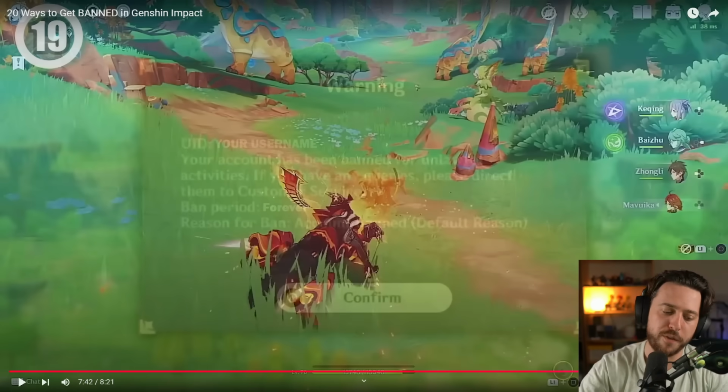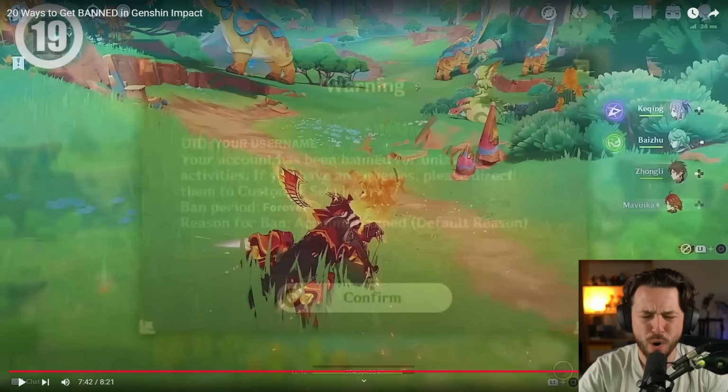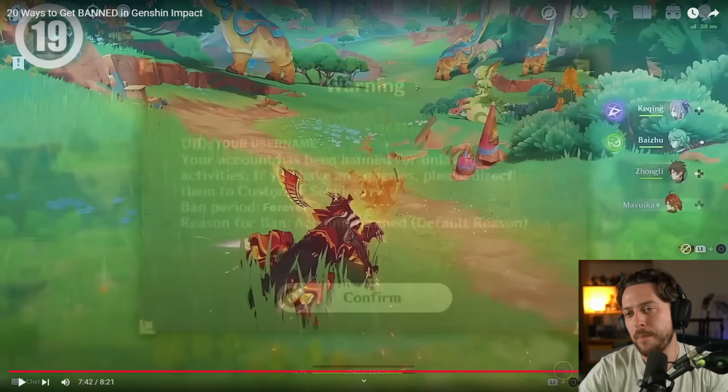This is a weird one for me because I get it. I do. Private servers have always been a quote-unquote bad thing for a lot of games for as long as time can tell, especially MMOs and stuff, which I grew up on. When you look at it from a very narrow perspective, right, you don't really see anything wrong with private servers, because at the end of the day, it's not on the main server of the game. It's a private server created by people, and you can do whatever you want on it, basically.